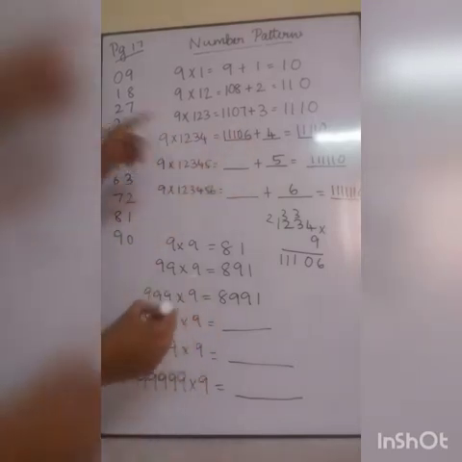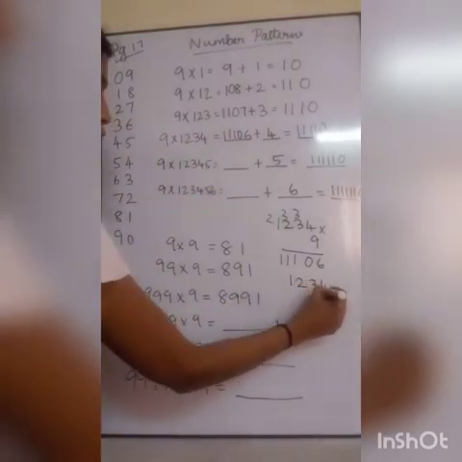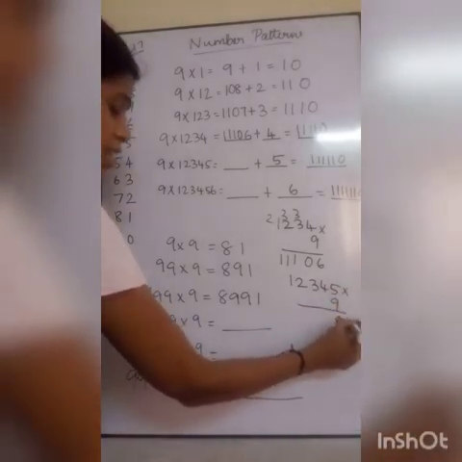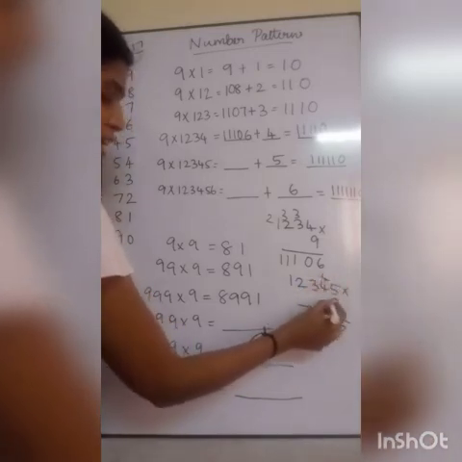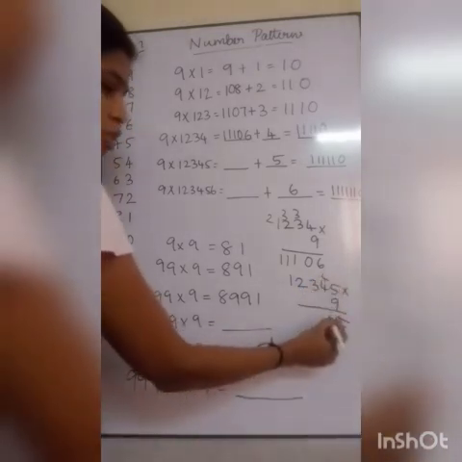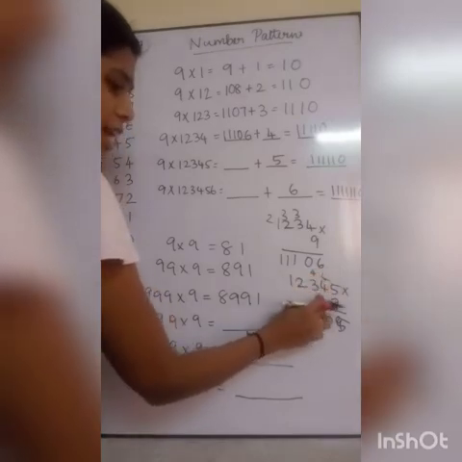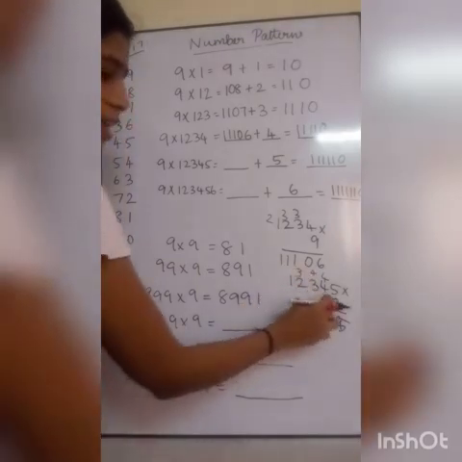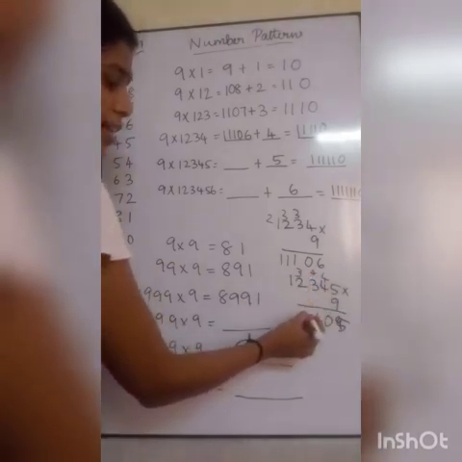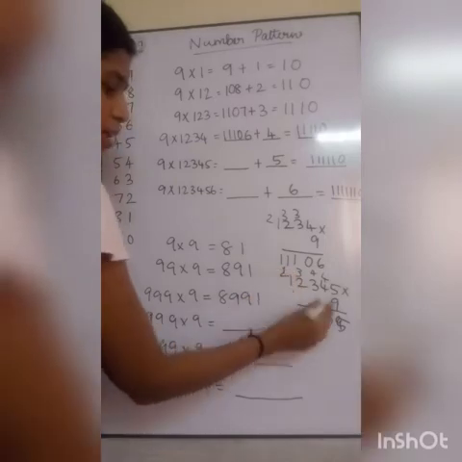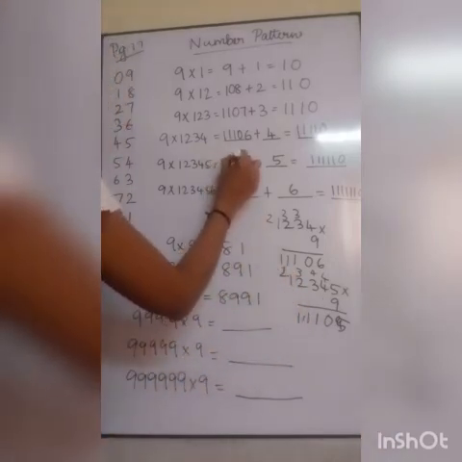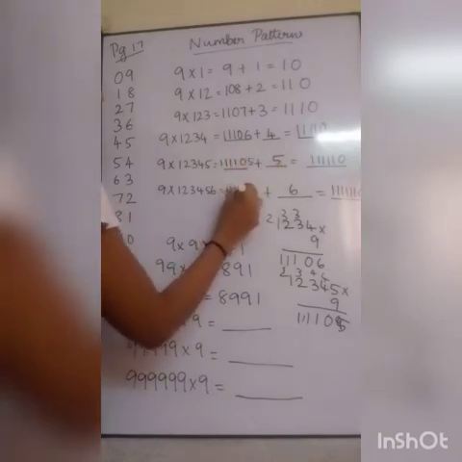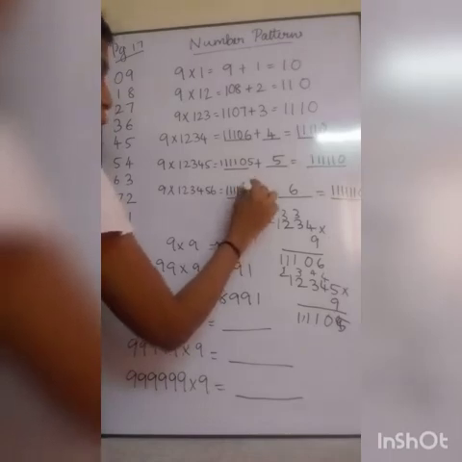Okay, next. 1, 2, 3, 4, 5 into 9. 5 9s are 45, 9 4s are 36, 36 plus 4 is 40, 9 3s are 27, 27 plus 4 is 31, 9 2s are 18, 18 plus 3 is 21, so 11. So 111 1 0 5. So here 5 ones will come, then 0, 0, 4.